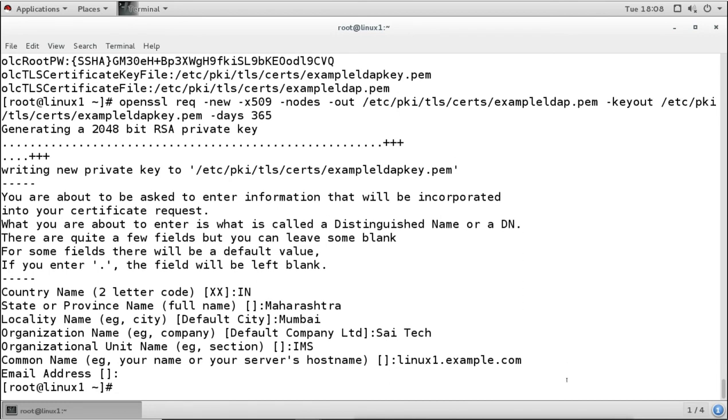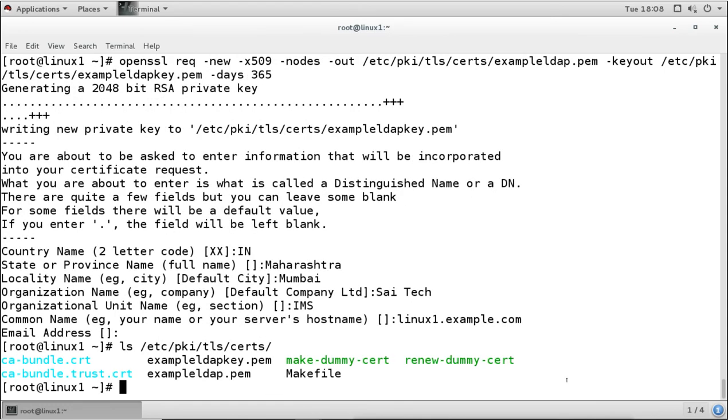So the certificate is created, and we have to make sure that the certificate is created under the PKI directory, under the TLS certs directory, and we can see the certificate is created. This is the certificate file, and this is the key file. Okay, now after creating the certificate,